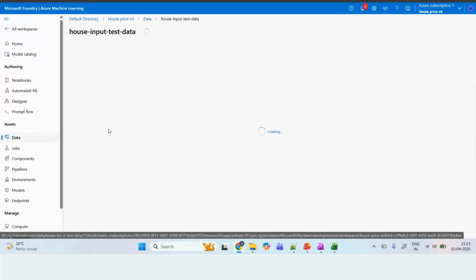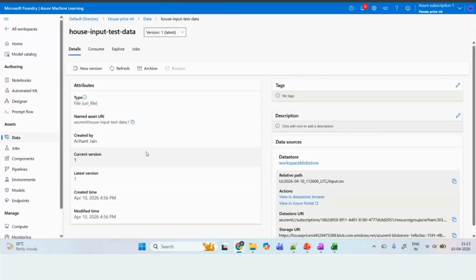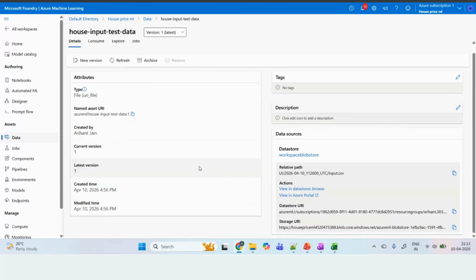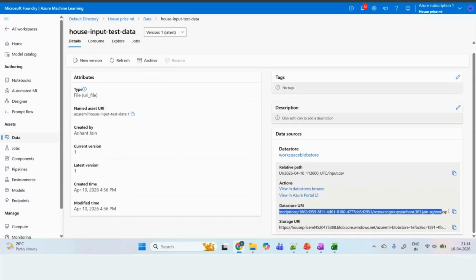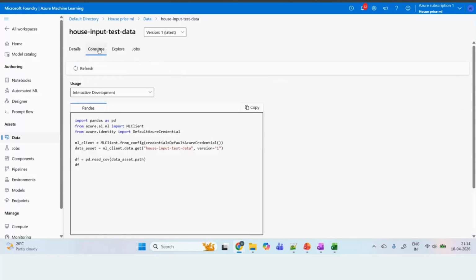If you open it, data will start populating here. So this is the data set link, which can be used for the testing part. This is the entire URI which will be required, which we can pass anywhere. And if you want to run it in the code, this is how you can import it into the code also.